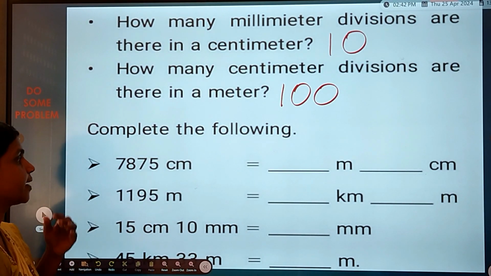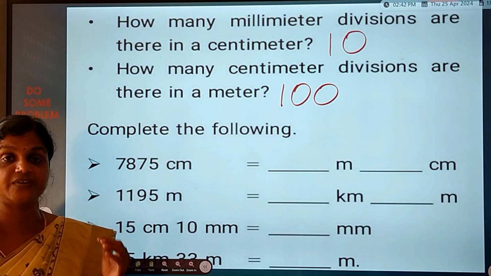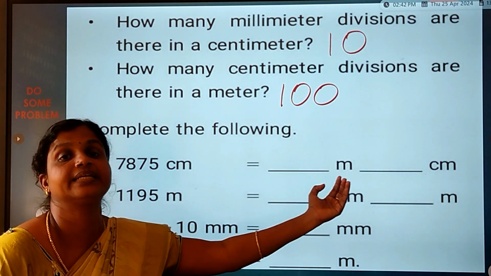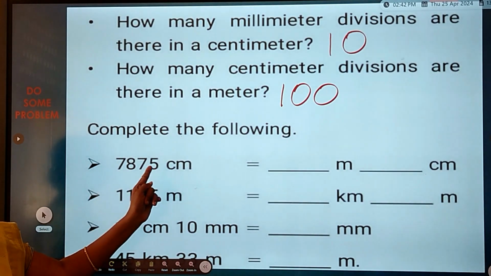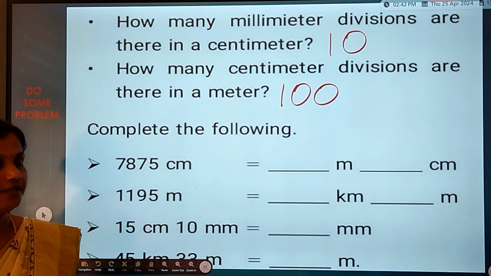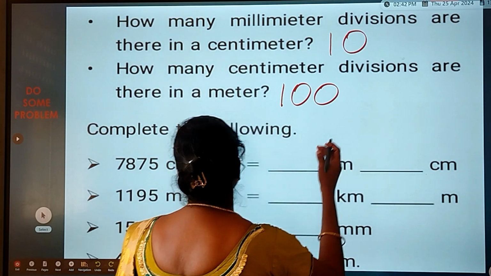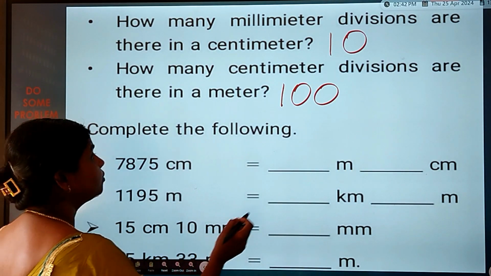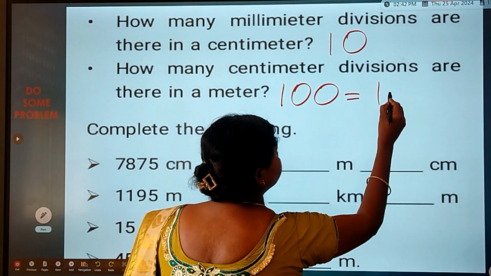Convert 7,875 centimeter into meter and centimeter. Children, can you say how many centimeter makes 1 meter? Yes, 100 centimeter is equal to 1 meter.